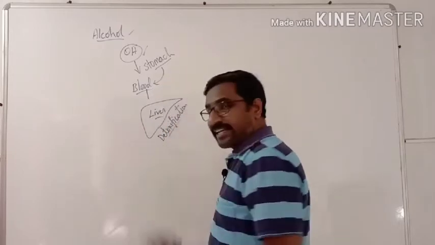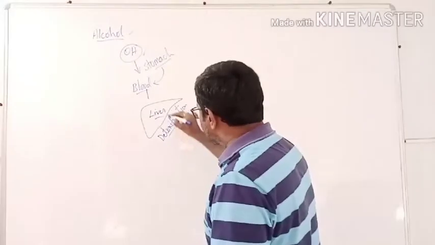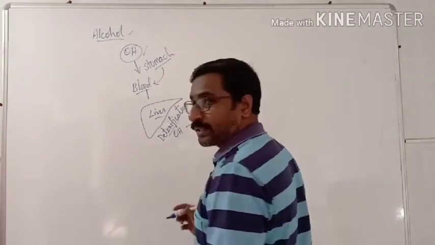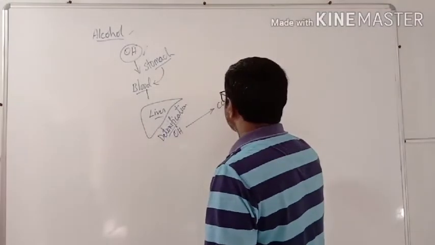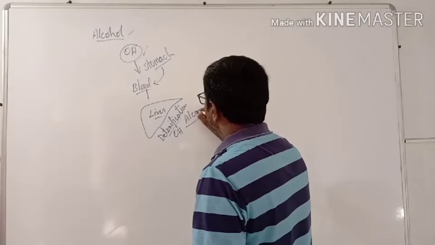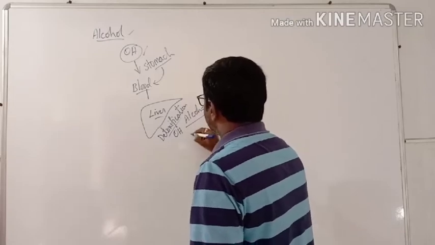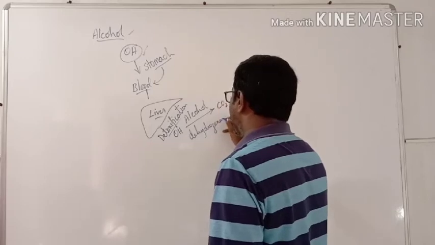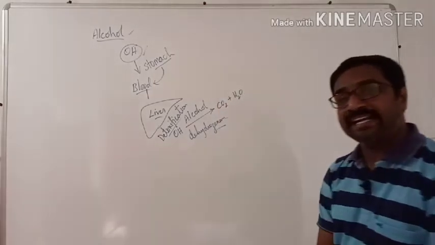Whenever detoxification takes place, this alcohol is converted into CO2 plus H2O by an enzyme called alcohol dehydrogenase.